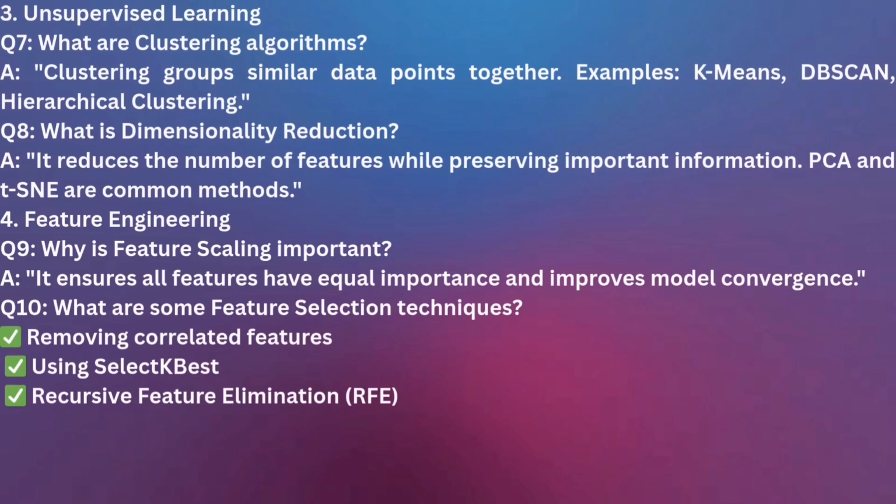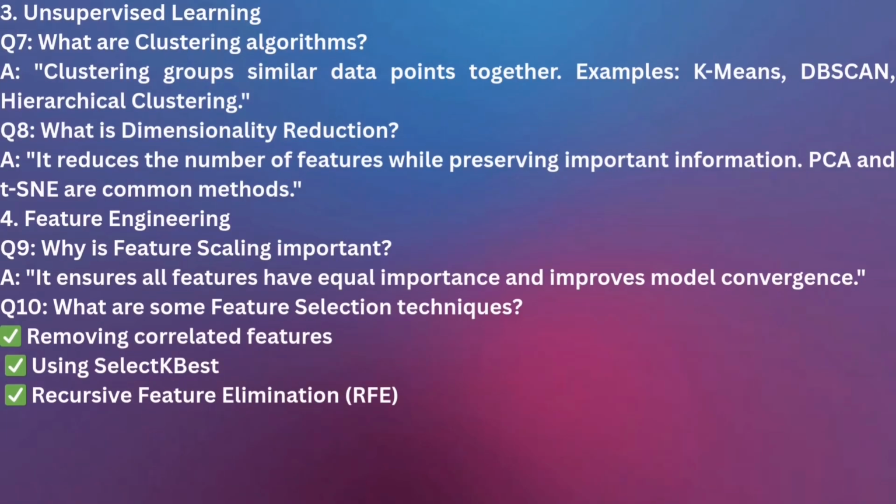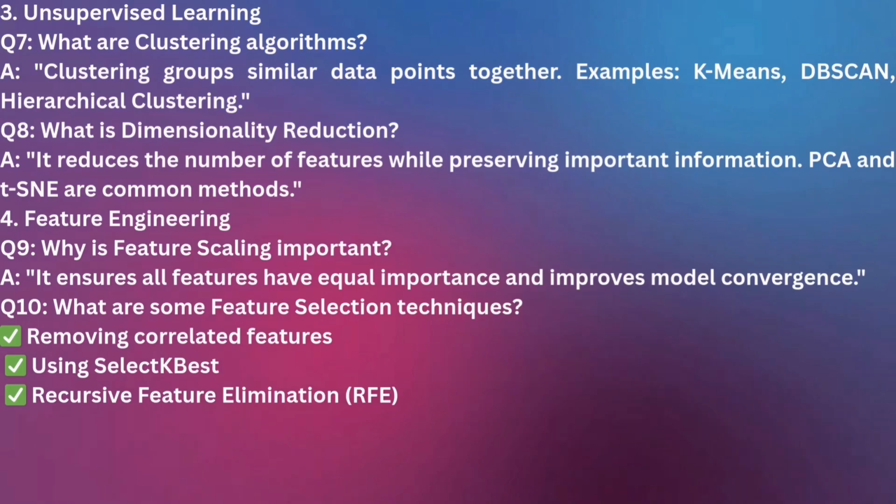Now the fourth section is feature engineering, from which the question is, why is feature scaling important? You need to answer that it ensures all features have equal importance and improves model convergence. You can explain in your own language or in easy language if you know the meaning, but this is for revision purposes. Now the 10th question is, what are some feature selection techniques? The first one is removing correlated features. Second is using SelectKBest. Third is recursive feature elimination.